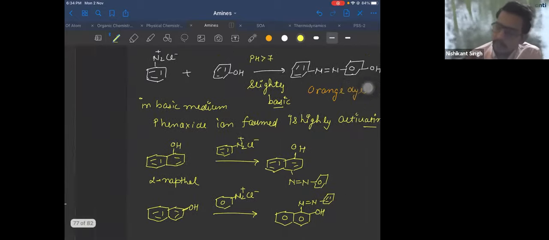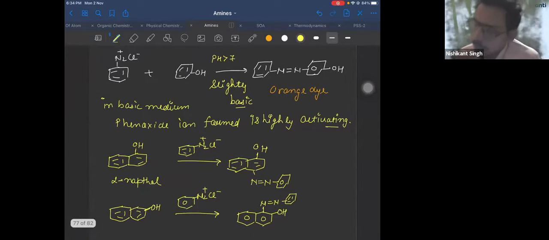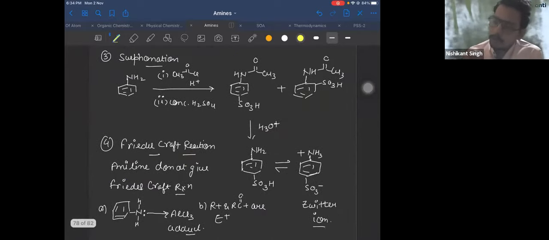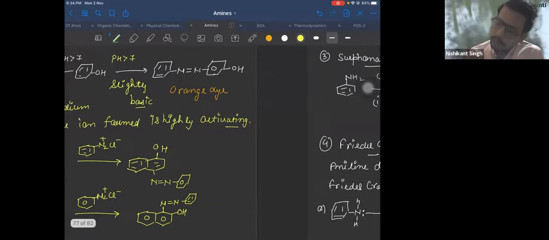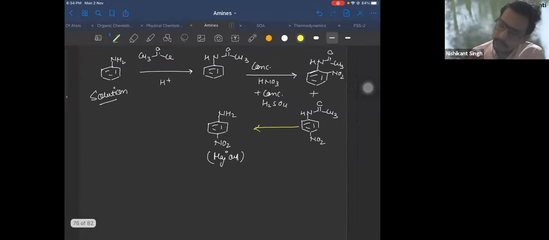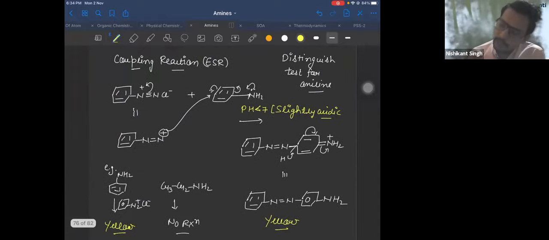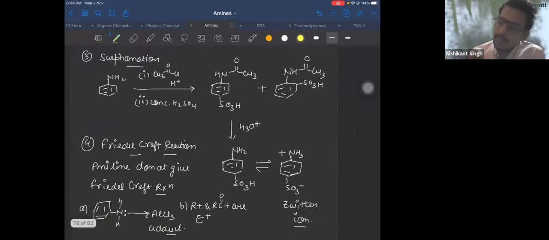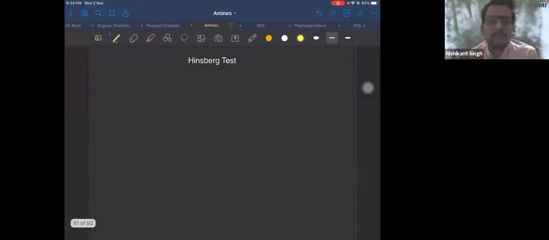So yeah, this finishes your coupling reaction, right? We have already finished sulfonation and Friedel-Crafts reactions. Coupling reaction also we have finished. Now last we are left with the Hinsberg test.